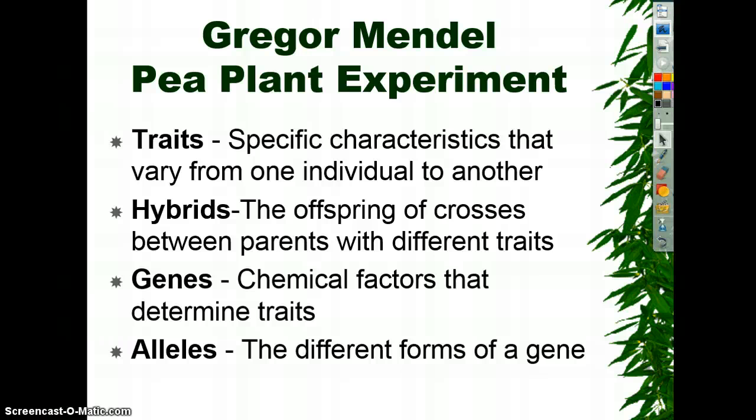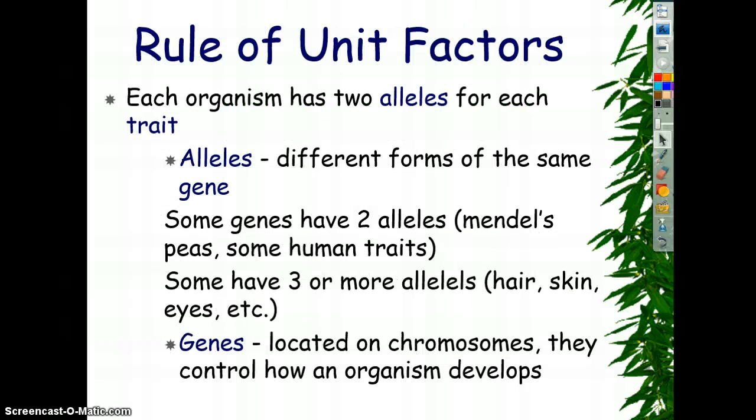And you're going to find out with humans it's just not quite that simple. But with these pea plants, it was that simple, and that's why he used pea plants. Every single trait only had 2 alleles. Each organism has 2 alleles for every trait. I mentioned that earlier. That is because you get one from mom and you get one from dad.